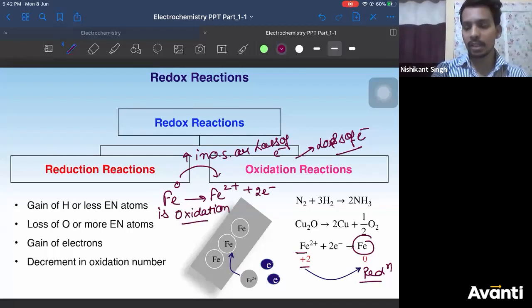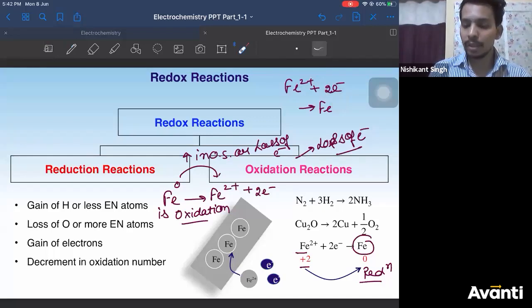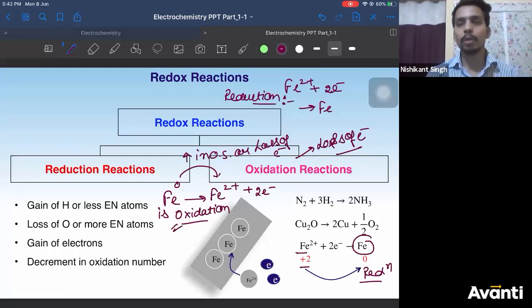Whereas the reverse reaction, that means Fe2+ gains 2 electrons to form Fe. So +2 minus 2 is 0, so there is 0 charge on iron. So we say this is an addition of electrons to Fe2+, gain of electrons. Therefore, we say it is a reduction reaction. So reduction reaction, oxidation reaction. When both of them happen simultaneously, you say it is a redox reaction, right?